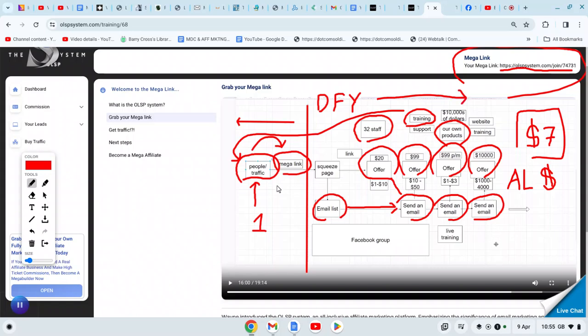This is on autopilot. This is when you're asleep. AP for autopilot. This is when you're asleep. This is when you're at work. You're out with your family and friends. You've got hobbies.